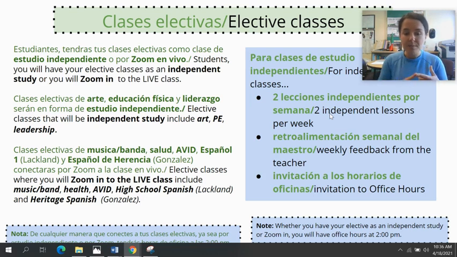If you are taking music or band, health, AVID, high school Spanish, or heritage Spanish, your teachers will be inviting you to Zoom into those classes live, and they'll tell you the schedule of when you need to Zoom into those classes. You'll also do that on your A days or your B days, as I expressed earlier, and then you will still be responsible for the independent lessons assigned by your teachers.